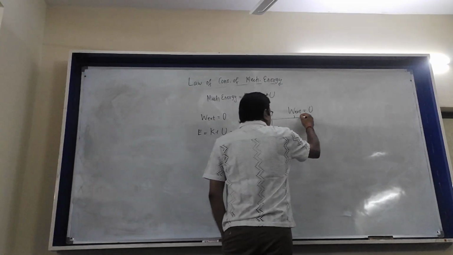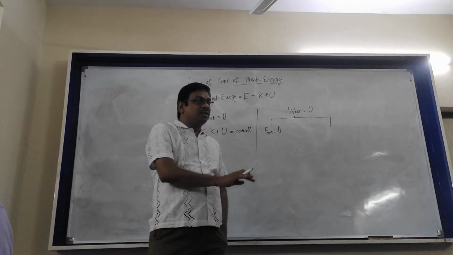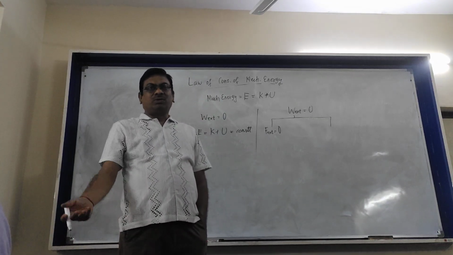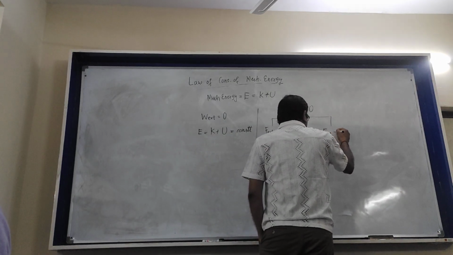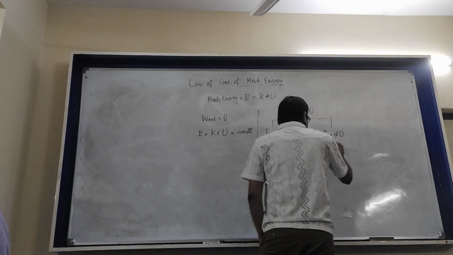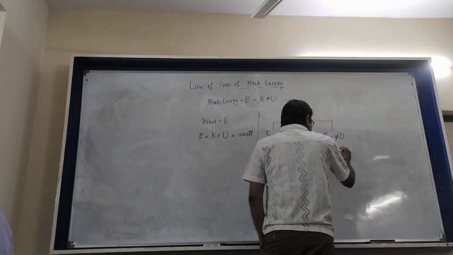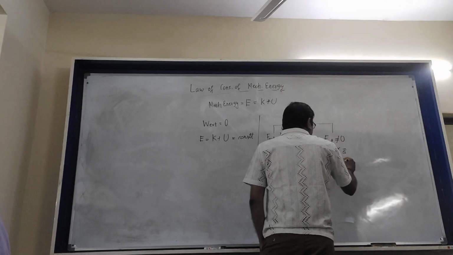So in the absence of external forces, the work done by external force will be zero. The other possibility is that an external force is there, but the force is at right angles to the displacement. So work done will be zero.